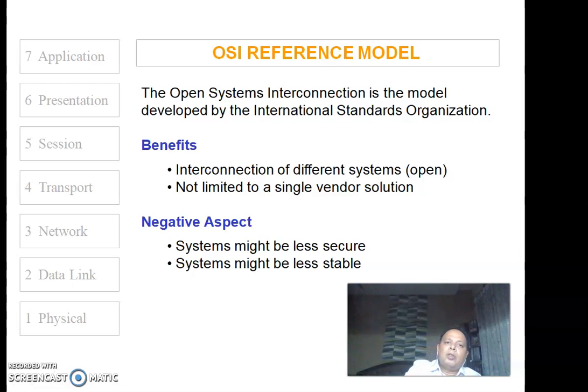Now talking about the Open System Interconnection, OSI, model, which was developed by ISO, the International Standards Organization. There are two things: there are benefits and there are negative aspects also. So what are the benefits? It allows you to interconnect different systems.